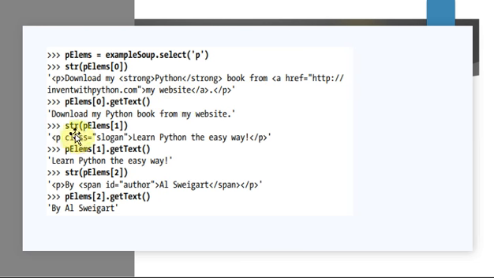Same thing, next example. When you use str followed by p elements of 1, the complete starting as well as ending tag is there. When you give text, only the text part. What is the text part? Learn Python the easy way. Only that much is displayed. Similarly, for the third matching, p elements of 2, when you say str, the starting as well as closing tag complete is displayed. When you say get text, only the text part. What is the text part?